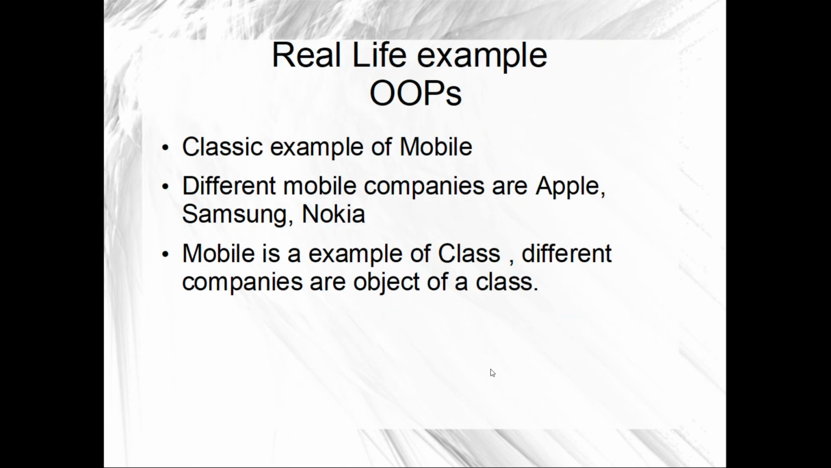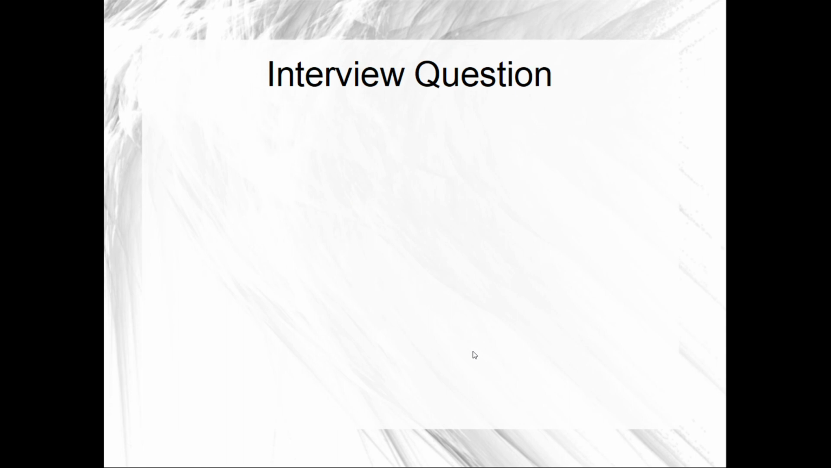Now let's see a real life example of OOPS. A classic example is a mobile phone. We all use mobile phones. Some use Android, some use Apple iOS. Different mobile companies are Apple, Samsung, Nokia. So mobile is an example of a class and the different companies are the objects of the class. Now it's clear what the concept of class and object is, and this real life example will help you to remember it.